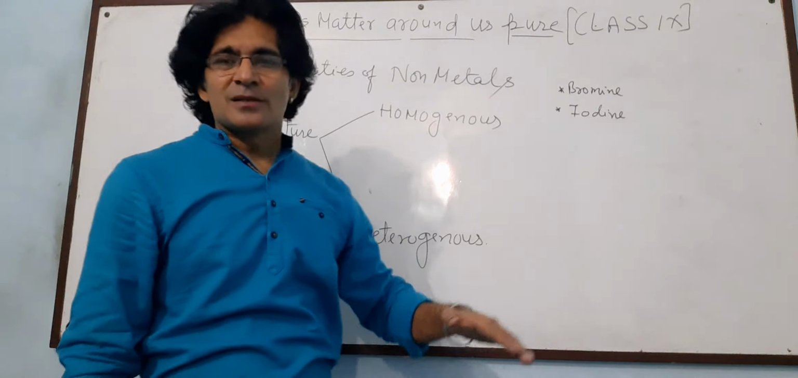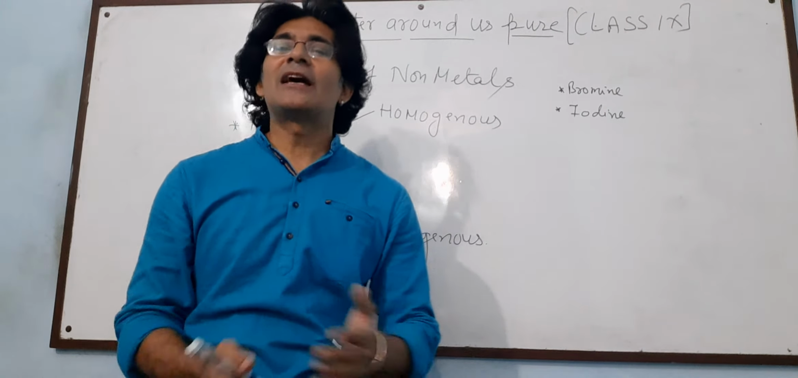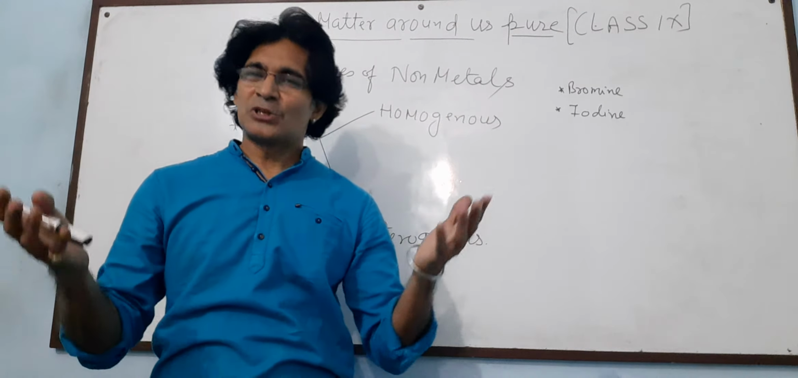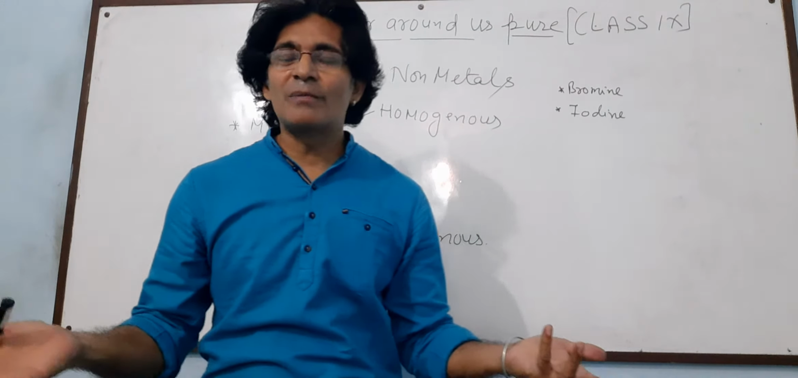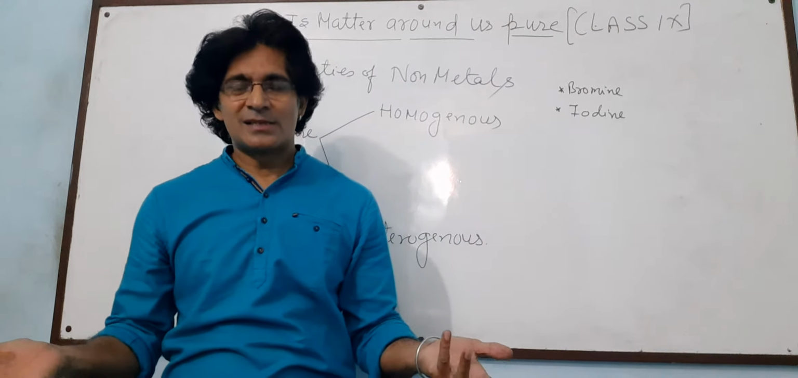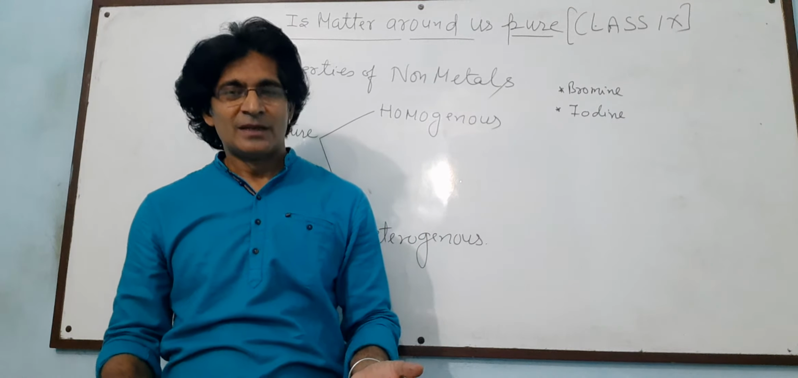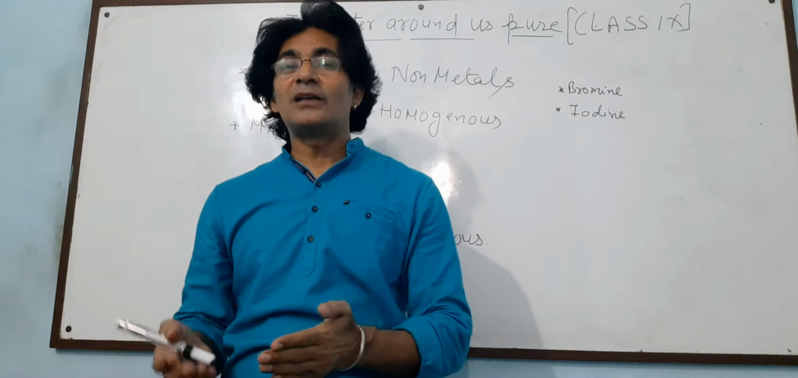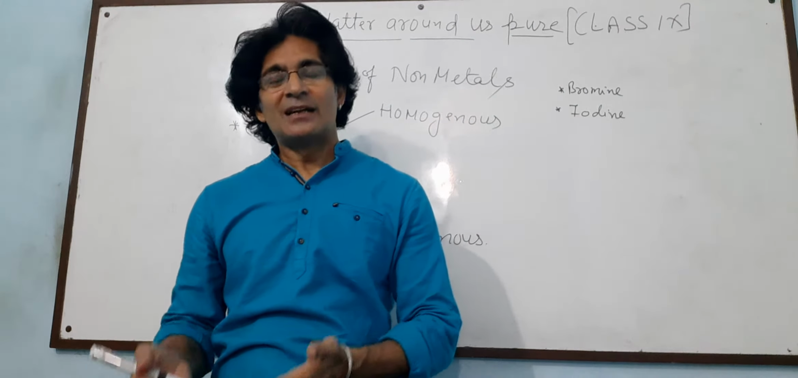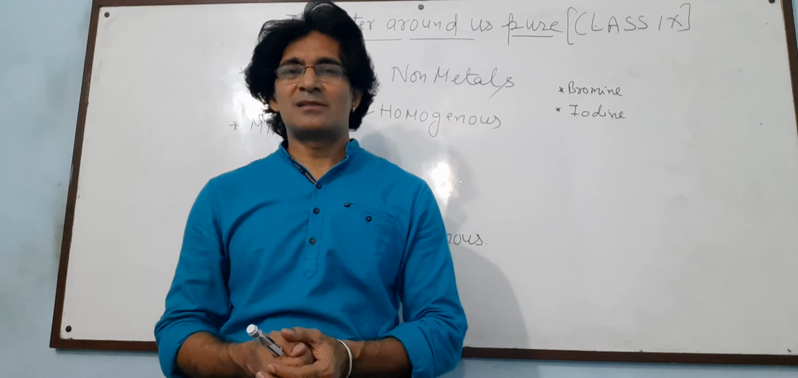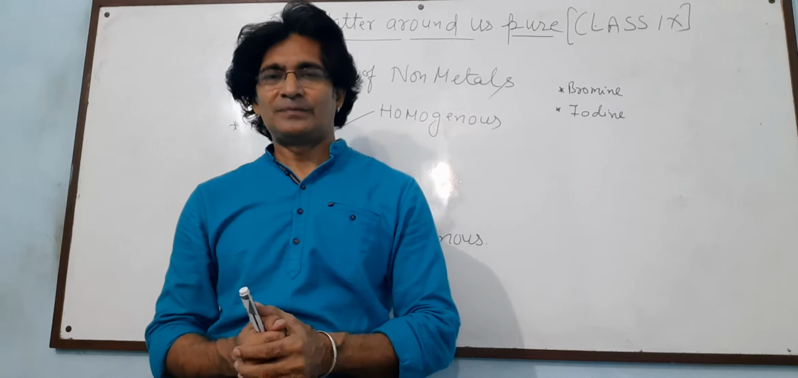Coming to the properties, non-metals are not rigid, they are not malleable, they cannot be converted into sheets. They are not ductile, wires cannot be made from non-metals. They are not sonorous, they do not produce sound. Their melting point and boiling point are less than the metals. Their density is less than the metals. So these are some properties related to non-metals.